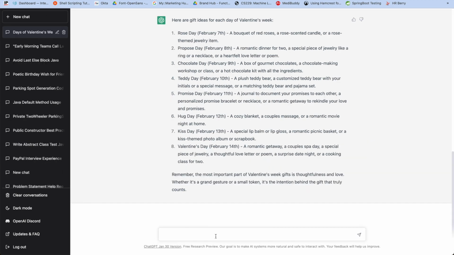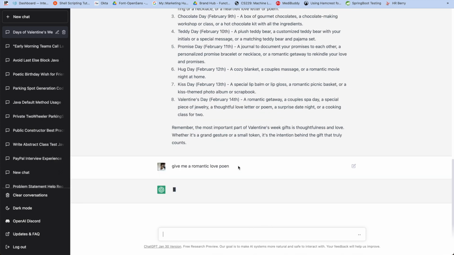So let's move on. So the next thing which I'm going to ask from ChatGPT is if it can provide me any sort of love quotes or love poems, right? Sometimes you want to text to your loved ones, right? So let's see if it can provide me some love poems. So give me a big love poem. Okay, there is a typo. This also understands if there is any typo. So let's see if it understands this.